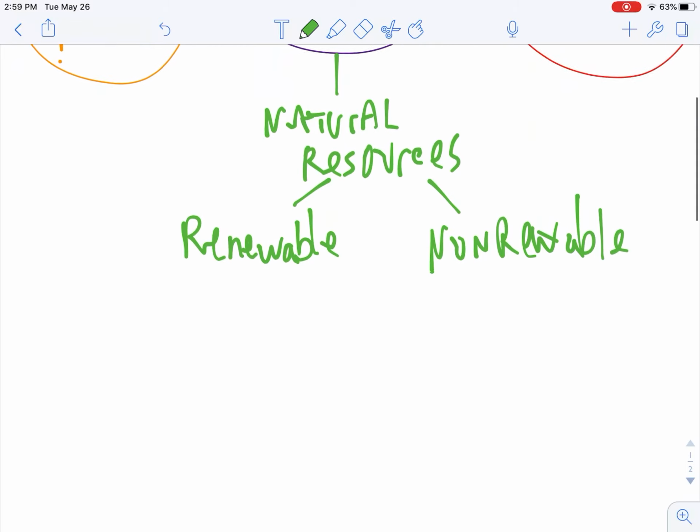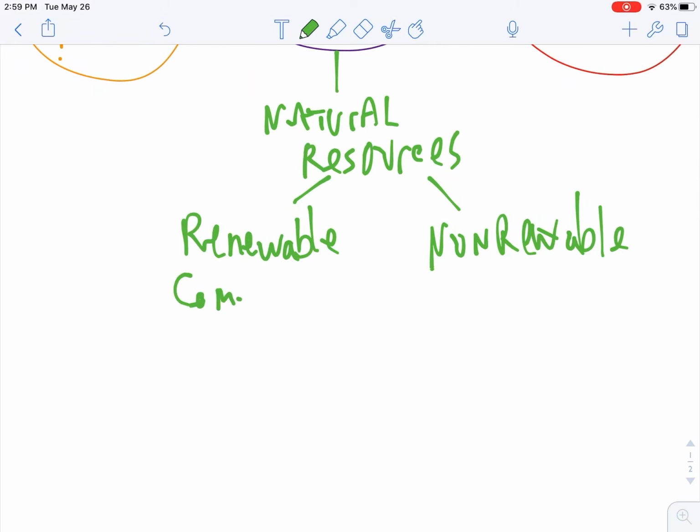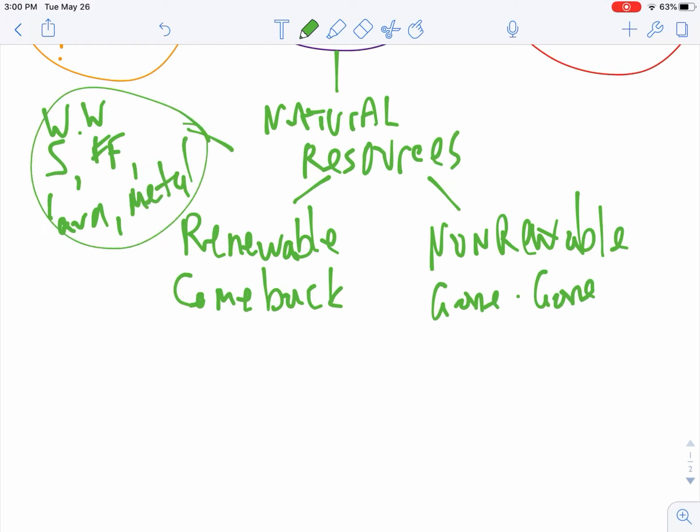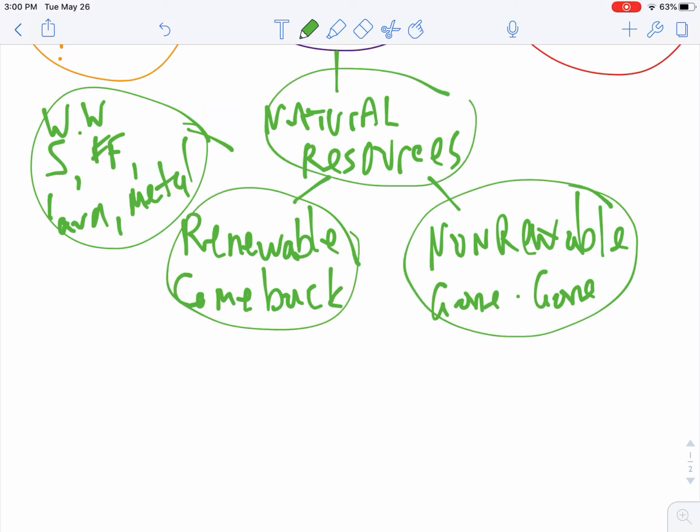We said that the renewable come back, and the non-renewable, once they're gone, they are gone. These natural resources are things like the wind, water, sunlight, fossil fuels, lava, metals, all those things that come directly from the earth. So we talked about natural resources next.